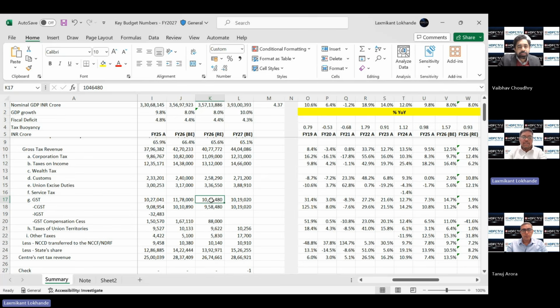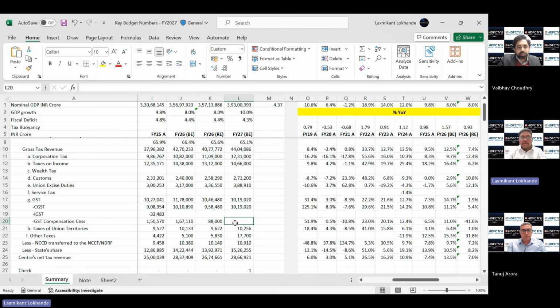we only are expected to achieve 10.5 lakh crore in FY26 revised estimate, and that is largely because of what you spoke about, the GST rate rationalization which the government undertook. The announcement was done in the month of August, and the effective date was end of September. So obviously there has been some reduction in the GST tax revenues, and the GST compensation cess has also been stopped now. So that has been lower compared to budgeted estimates.